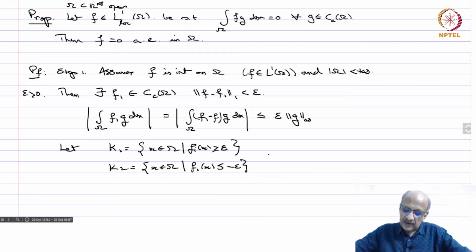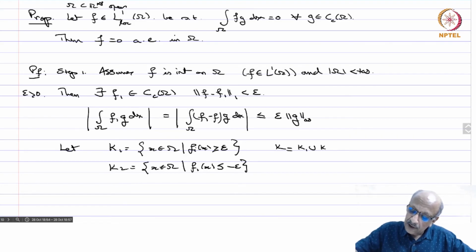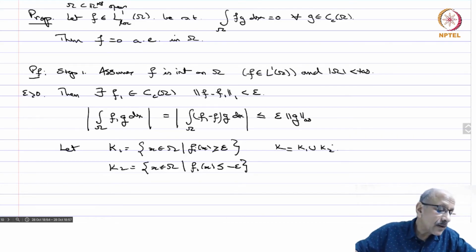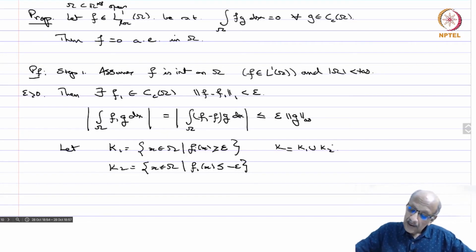Both of these sets are closed, and k equals k1 union k2. They are closed subsets, and this is compact since f1 has compact support.